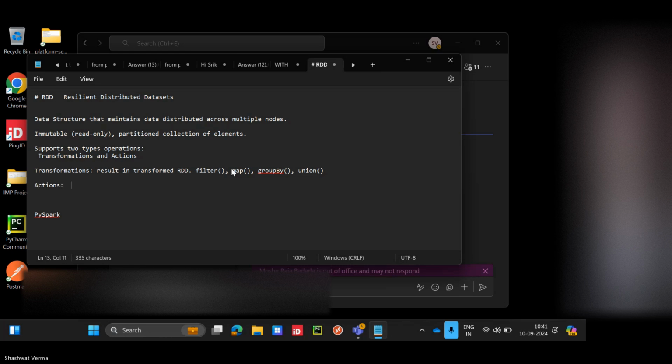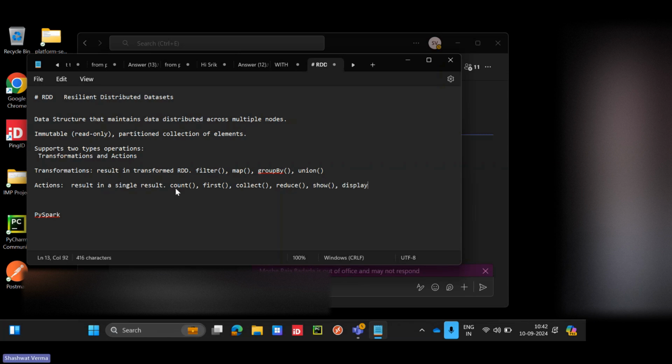But when we call an action like display, insert and all, it will take time, because that will produce a final result. So this will result in a single result. The transformation is still in RDD, so that takes less time to return, and the final action will take more time. Like we have count, first, collect also is an action only, and reduce also is an action. Show is an action.